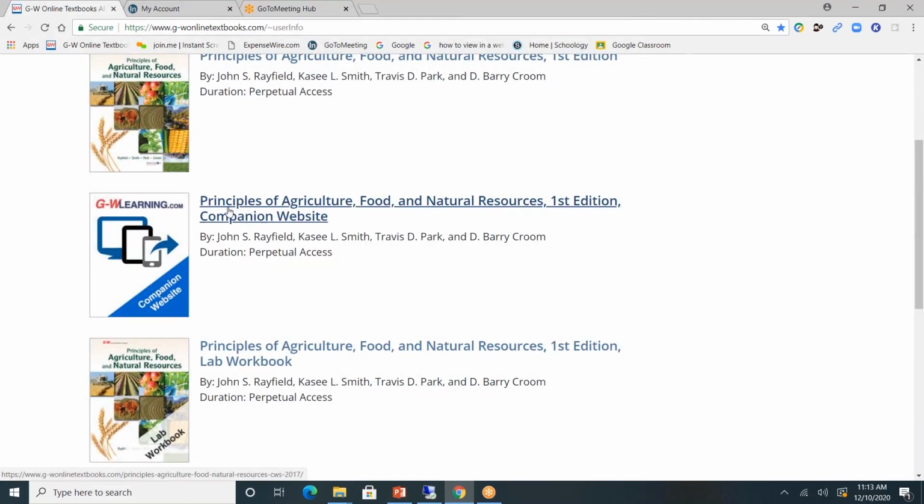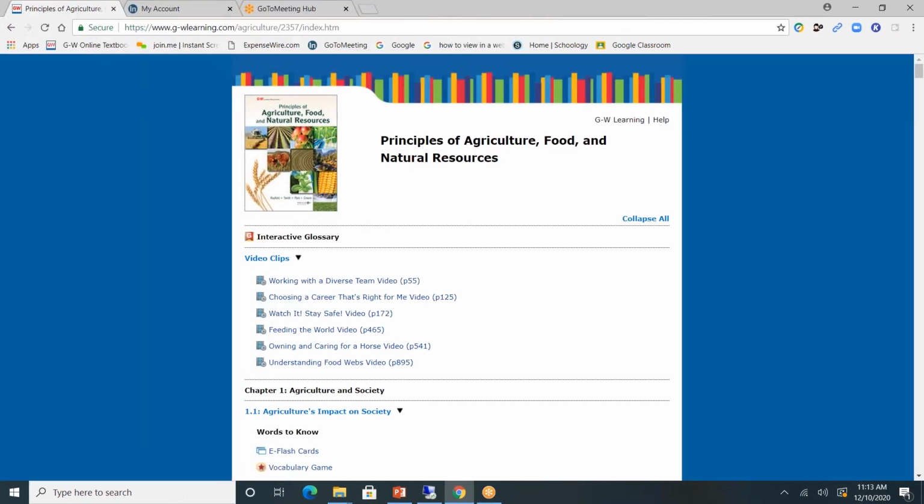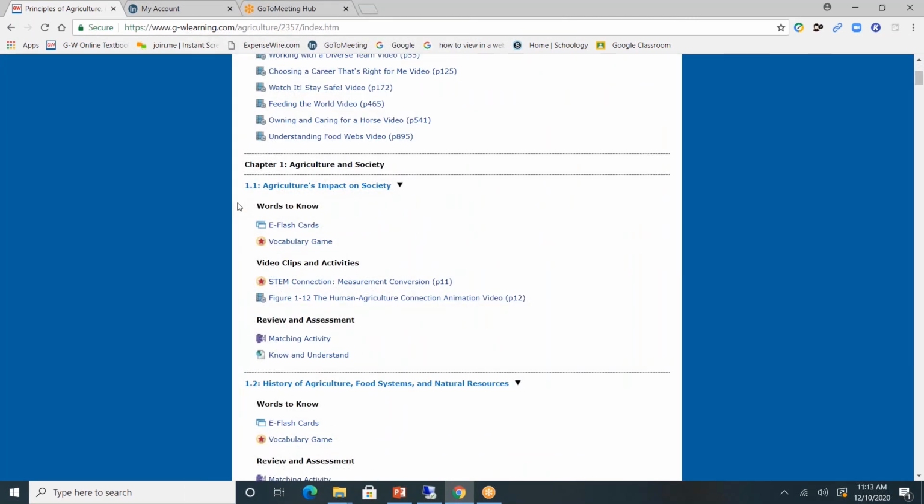Next, the companion website. Remember, you can access the companion website from within the pages of the book or the toolbar. You can also access it from the main landing page here. I encourage you to explore these interactive tools. You can see that it is divided by chapters and by lessons.